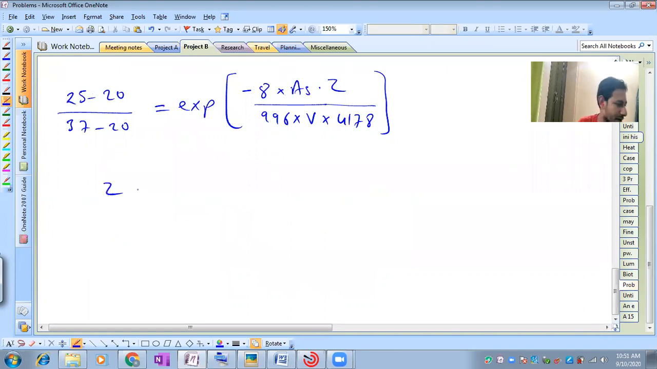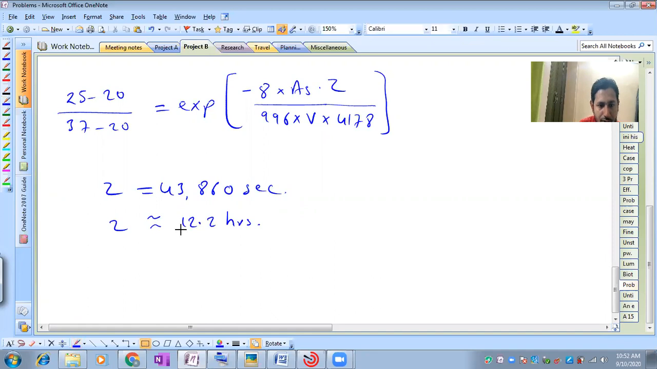So what I am getting, I just write it. I am getting tau to be 43860 seconds. To convert it into hours, it comes to 12.2 hours. So this is your time. So about the time, it is 12.2 hours.